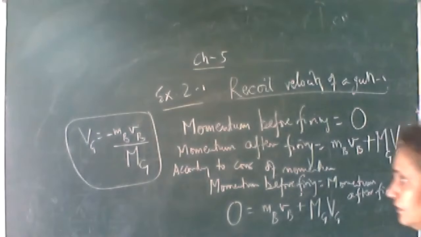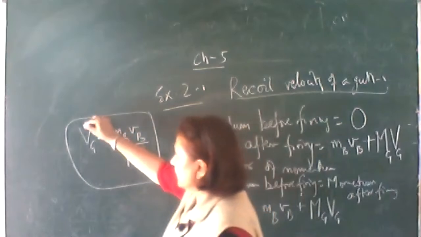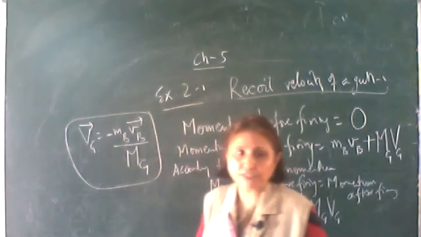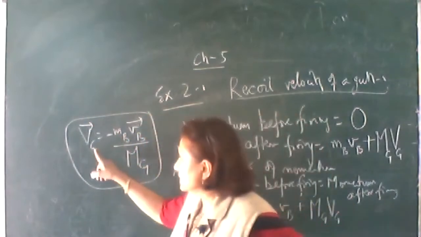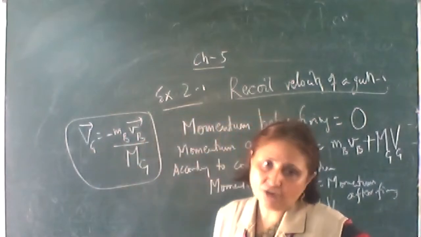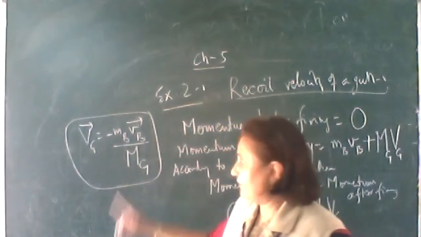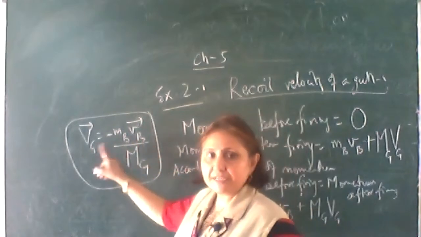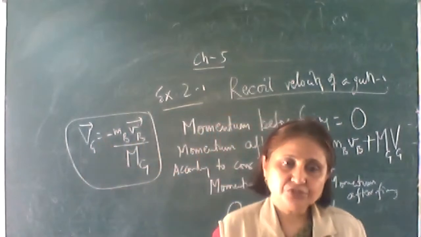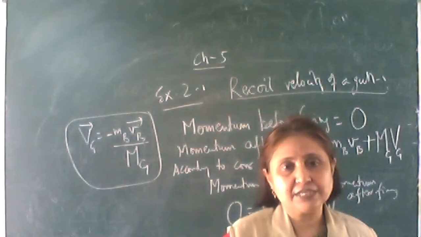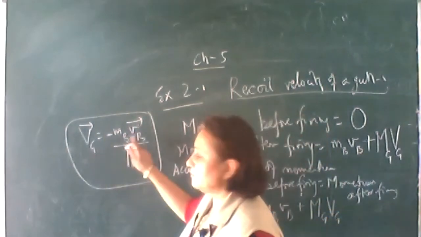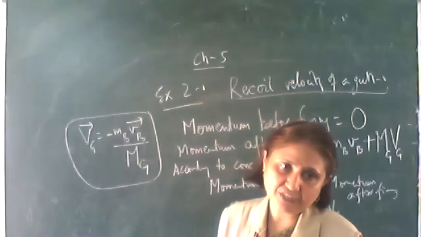Now here, what is this negative sign indicating? Vg is a vector quantity, Vb is a vector quantity. That is, the direction of Vg is opposite to the direction of Vb. If the bullet moves in the forward direction, the gun will be pushed in the backward direction. So it is indicating that the velocity of the gun will be opposite to the velocity of the bullet.